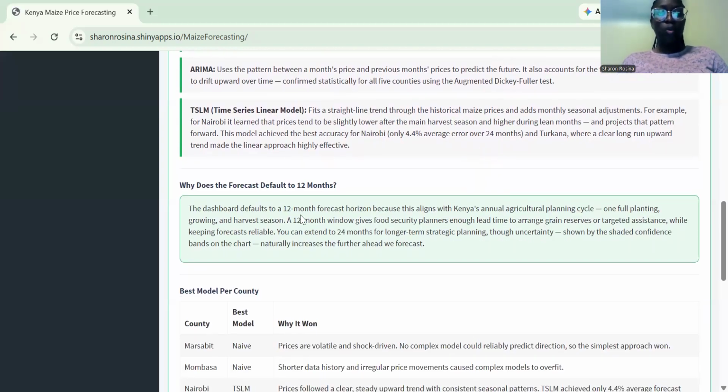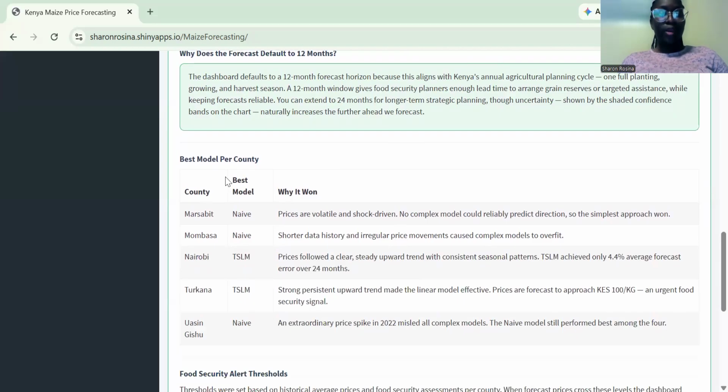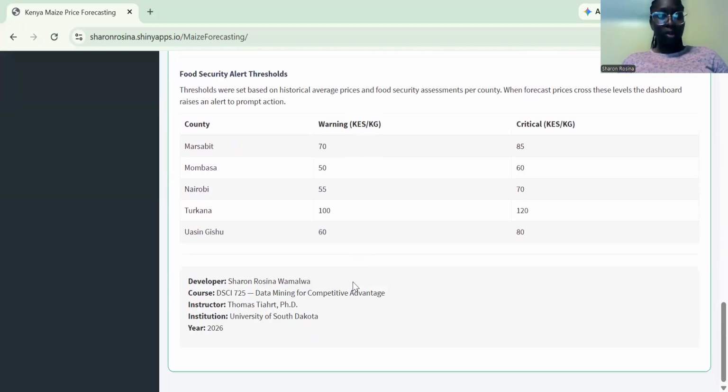Then finally, it explains why it is forecasting up to 12 months, the best model per county, and the warning size. I worked on this project for a whole semester, from data collection, data cleaning, programming using the R programming language and RStudio, learning some of the libraries I use, using Shiny to upload and launch this app to be officially on the website. My instructor who guided me through the project was Professor Thomas Tihat, and this project is part of the coursework I do at the University of South Dakota.